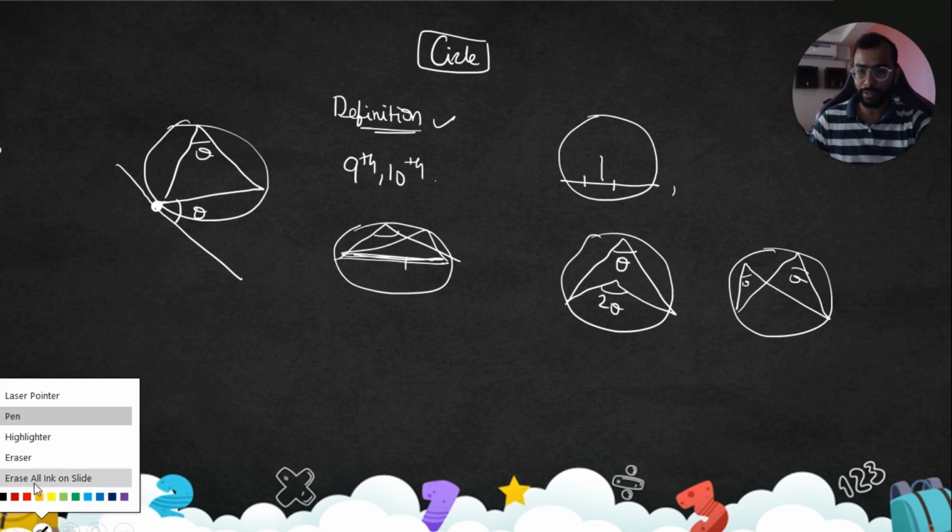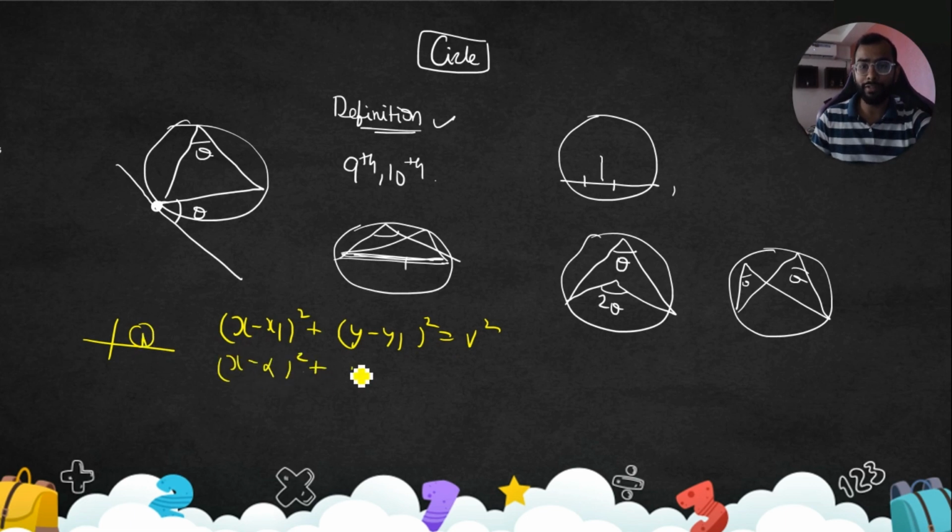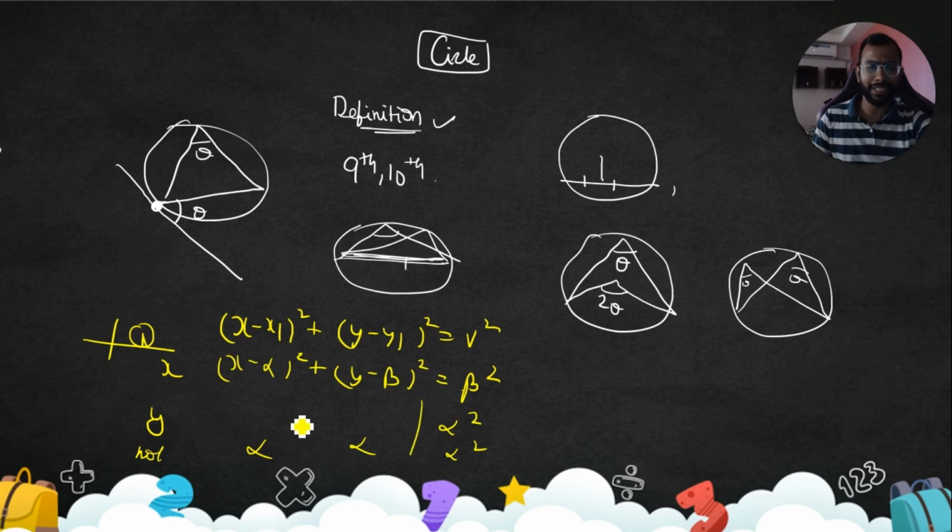Then we discussed the equation of a circle in radius form. (x minus x1) square plus (y minus y1) square is equal to r square. x1, y1 is the center, and this is the radius. If it touches the x-axis, it is (x minus alpha) square plus (y minus beta) square, and the radius would be nothing but beta. If it is touching the y-axis, exactly the same, with alpha. If it touches both, then alpha, alpha, alpha square. This is the revision part. I guess we are able to recall that.